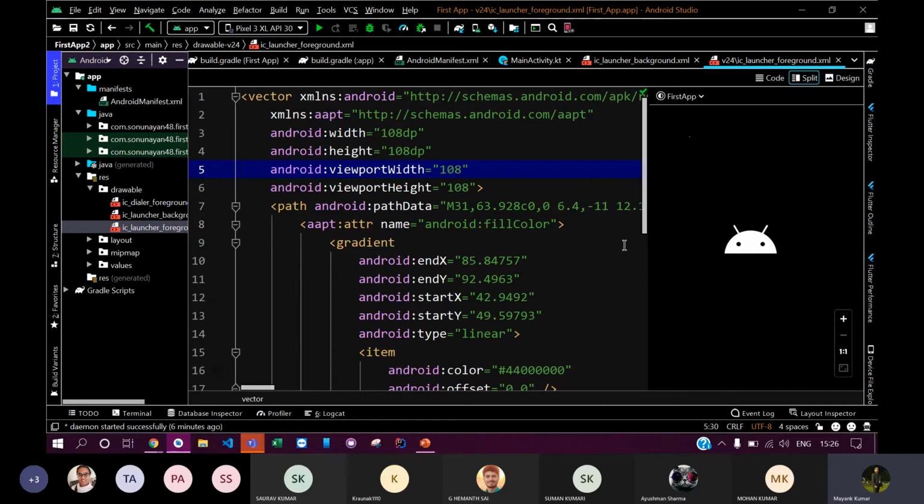But if the device screen is large, then that image might get blurred. That is taken care of by the vector in Android. You will learn in more detail what a vector is. So that was that. Now here come the layout files in your resources folder.